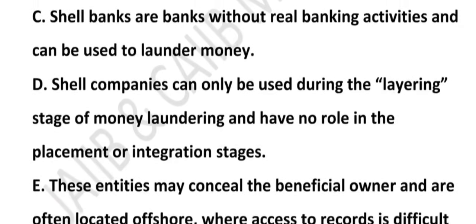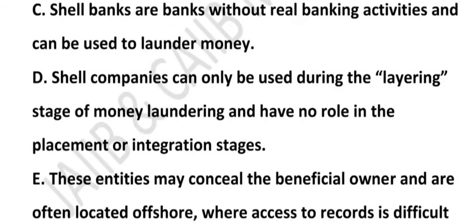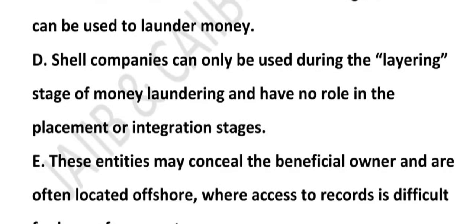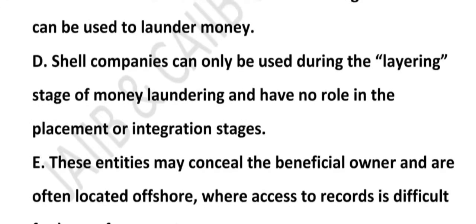So option E, these entities may conceal the beneficial owner and are often located offshore, where access to record is difficult for law enforcement. Is this correct? Yes, it is correct. What does this mean? It means shell company or bank hide the real owner.